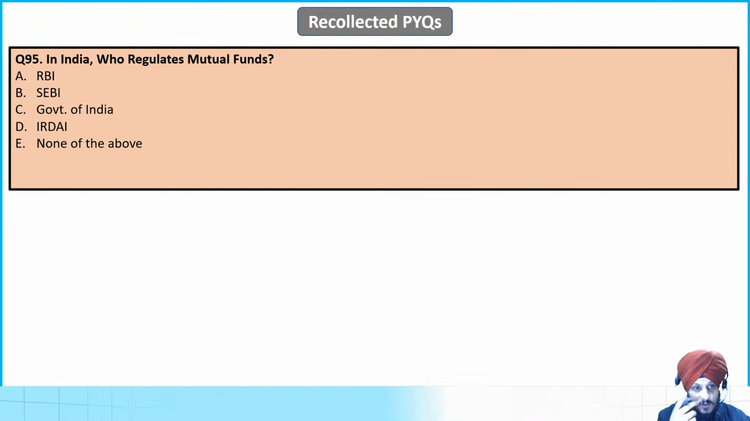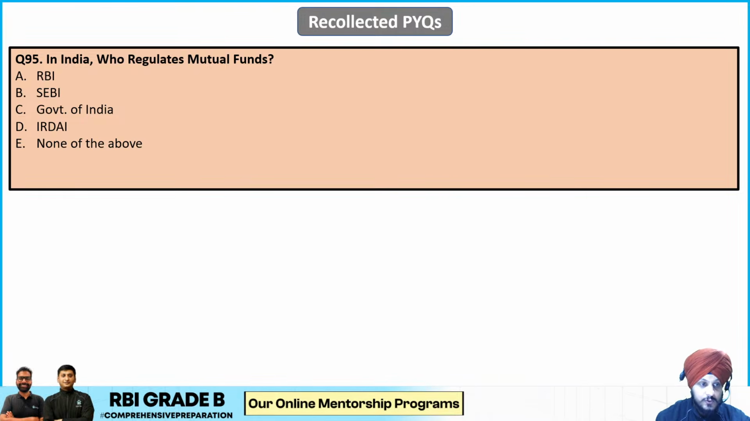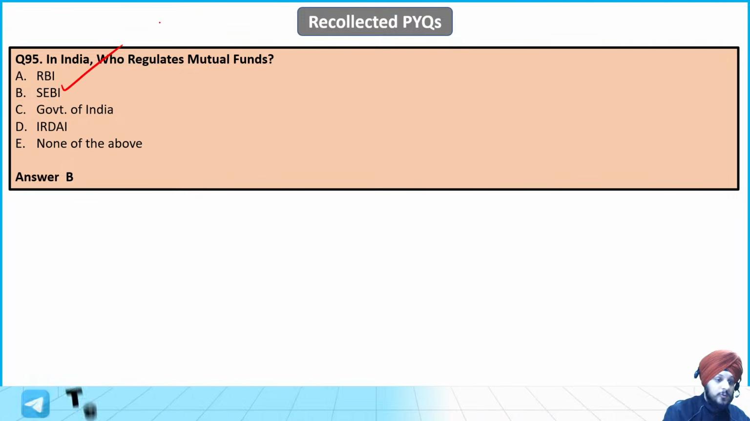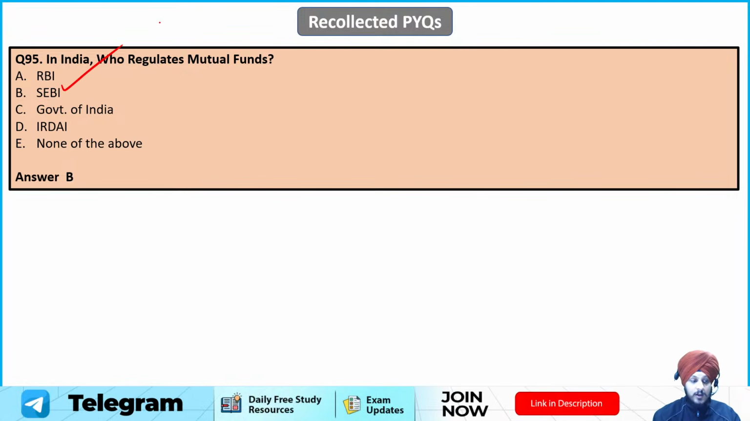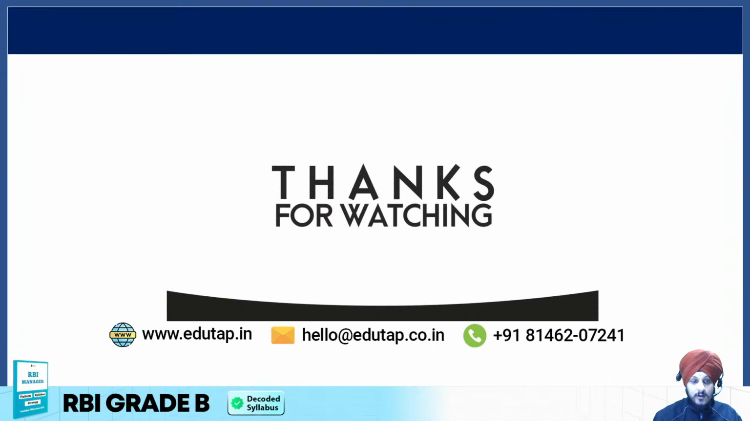Now the last question for today: in India, who regulates mutual funds? So we know that mutual funds are regulated by SEBI, right? So B is going to be the correct answer to this question. I hope all of you have marked most of the questions correctly, and I hope it is clear to you.